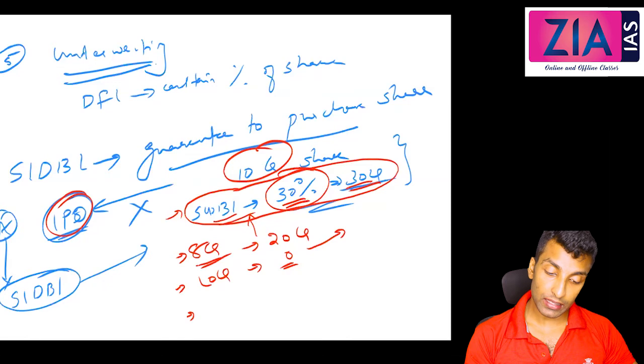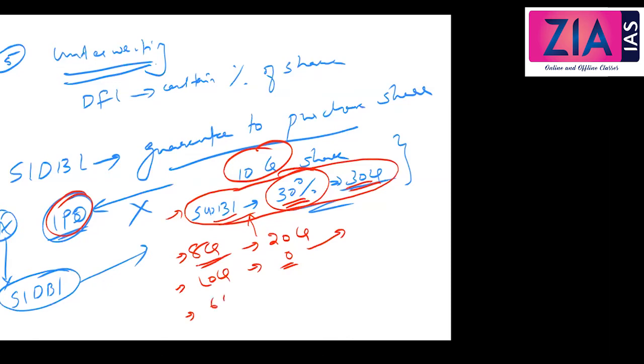In case the company is undersubscribed, like again 6 crore, then how much does SIDBI have to give? 3 crore, because that is the guarantee. So not 3 crore, 30 crore. No, this is not 20, this is 2. Somewhere I've missed out. So if it is 8 crore, 2 crore will be given. If it is 10 crore, nothing is given. If it is 6 crore, 3 crore will be given.